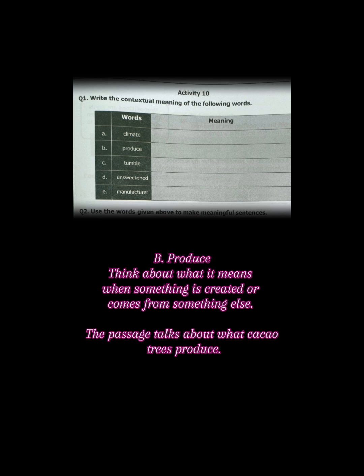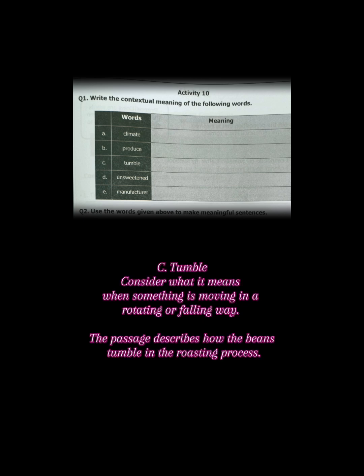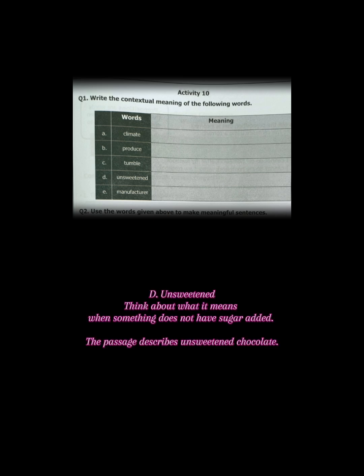The passage talks about what cacao trees produce. Number 3. Tumble. Consider what it means when something is moving and rotating or falling away. The passage describes how the beans tumble in the roasting process. Number 4. Unsweetened. Think about what it means when something does not have sugar added. The passage describes unsweetened chocolate.